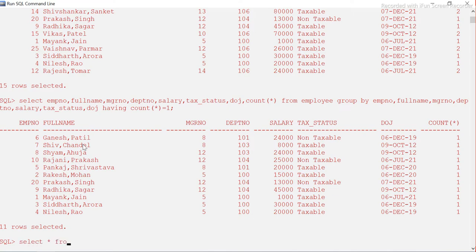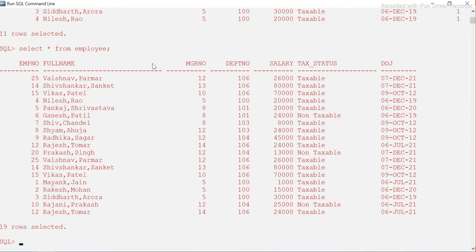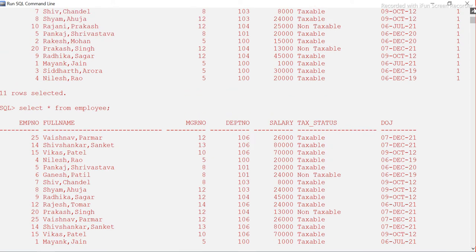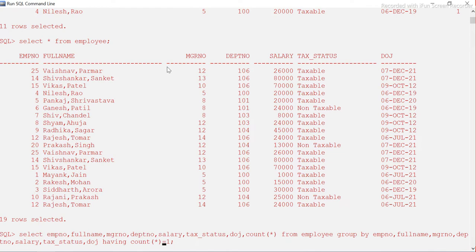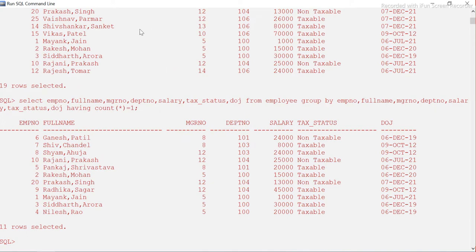If I show you, let me just run it. Okay, we have 19, right? And 4 records are duplicate, which means a total of 8 records are duplicate. Those will go, so now we got 11 records. And this is how you can use it. And again, guys, if you don't want to display the count, just remove it. No worries, it will work. So this is how we can find all the non-duplicate records.